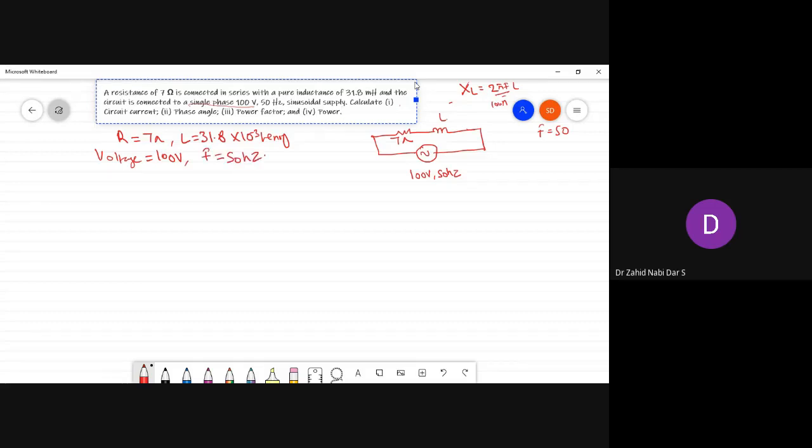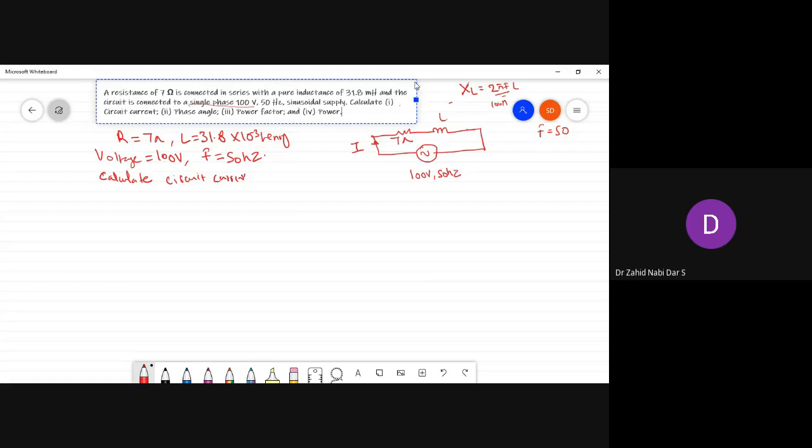Now what it's asking: calculate circuit current. Calculate the current in the circuit, that is this current. Is it asking for line current or phase current? No, because there is only one line current there. In single phase there is no concept of phase or line, because there is only one phase. Calculate circuit current.